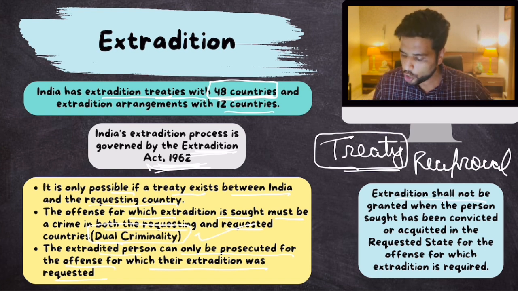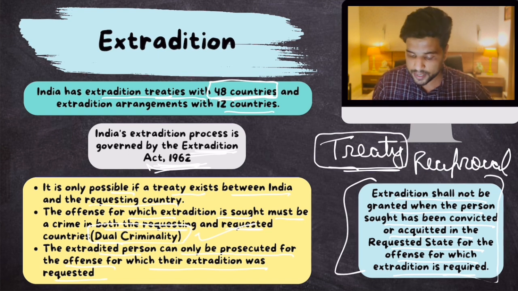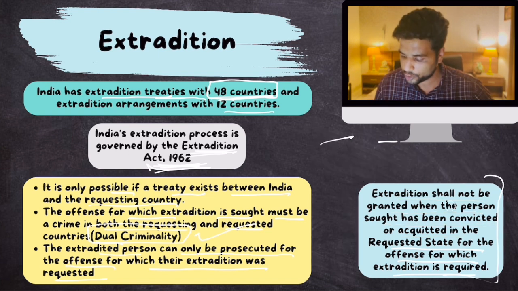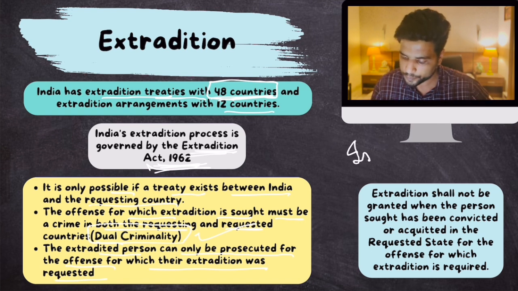Now, extradition shall not be granted when the person sought has been convicted or acquitted in the requested state for the offense for which extradition is required. Basically, dual criminality only. Yeah, this is the case. This point that I just underlined is the case with the India-USA extradition treaty.